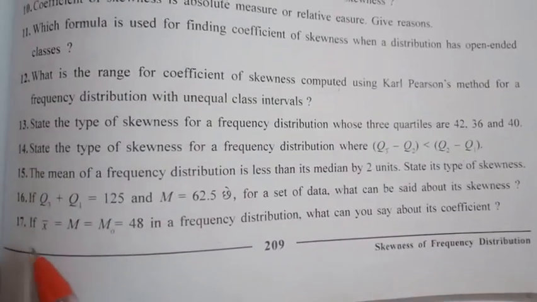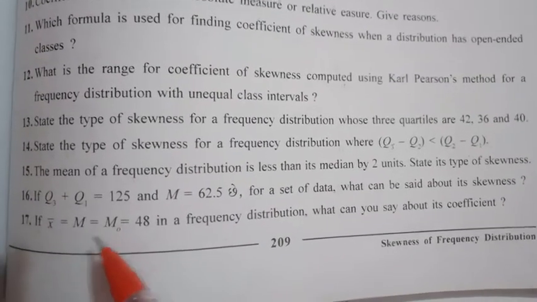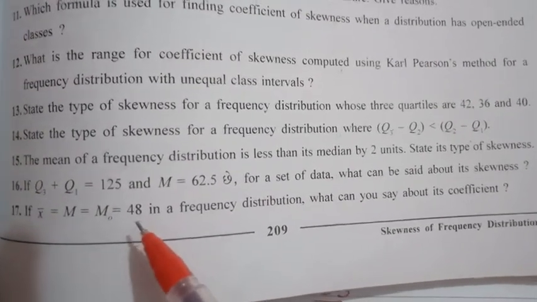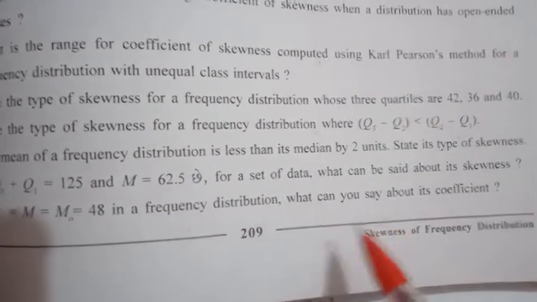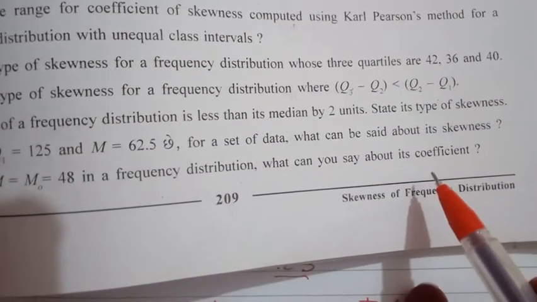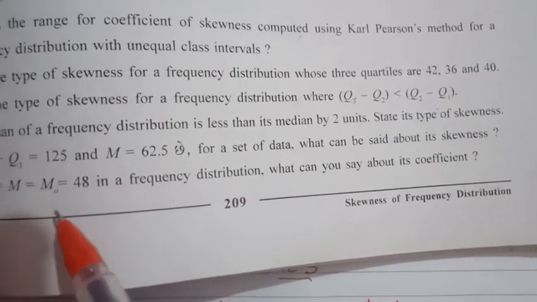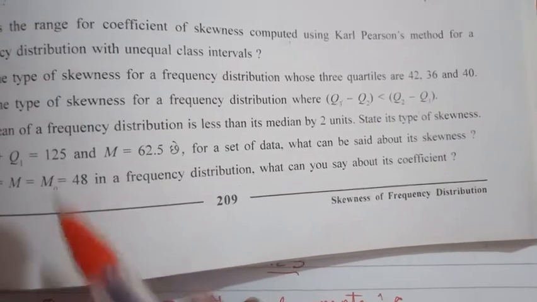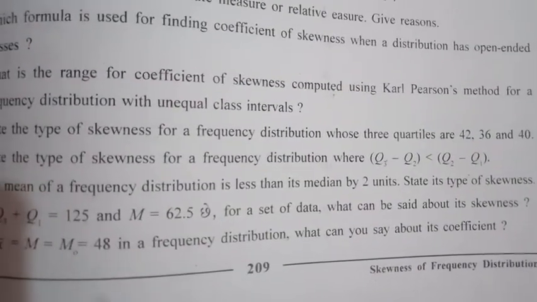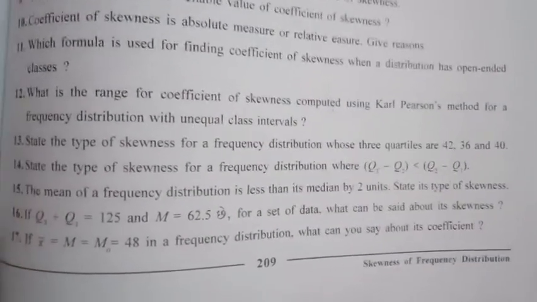Question number 17. If x bar, that is mean, is equal to median is equal to mode is equal to 48, that is value of all three is same in a frequency distribution, what can you say about its coefficient? Now whenever the value of mean, median and mode is same, so coefficient of frequency distribution is always 0 because it is a symmetric frequency distribution.